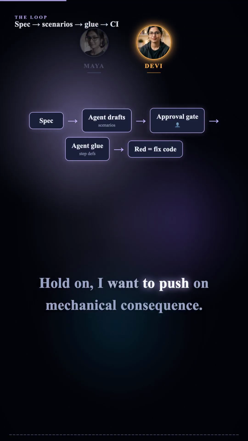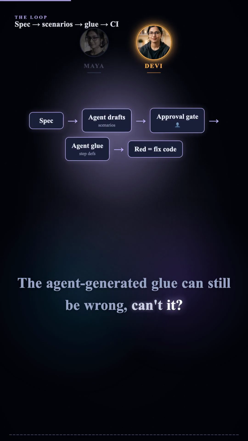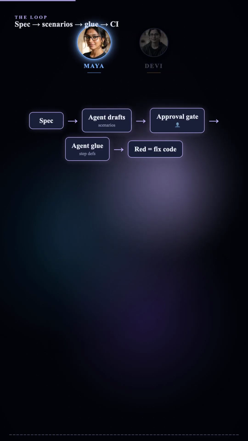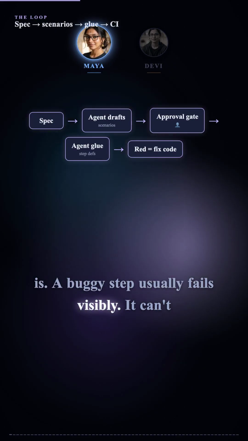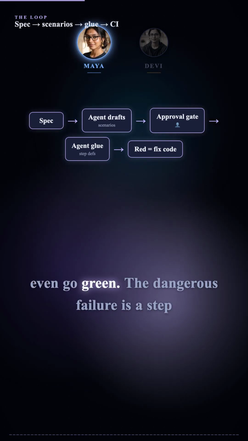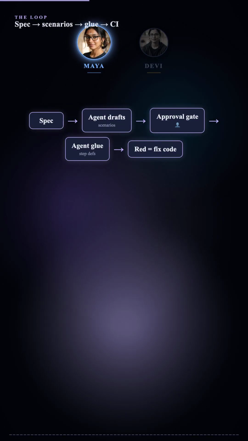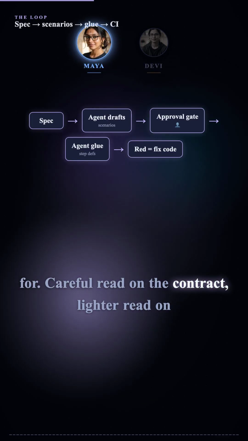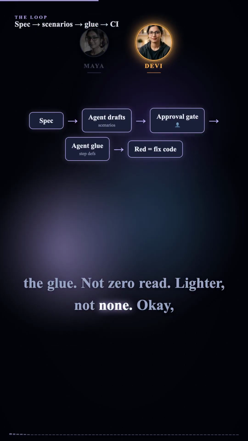Hold on. I want to push on mechanical consequence. The agent generated glue can still be wrong, can't it? Correct gherkin, buggy step definition. It can, and good catch. But think about what kind of wrong it is. A buggy step usually fails visibly. It can't find the element, the assertion throws, the scenario can't even go green. The dangerous failure is a step that passes while checking the wrong thing. And that's exactly what spot checking the glue is for. Careful read on the contract, lighter read on the glue. Not zero read. Lighter, not none.